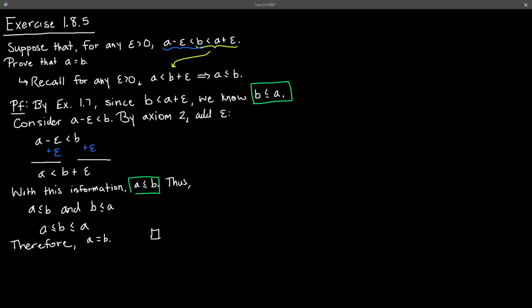So just to reiterate, we had for any epsilon greater than 0, this nasty looking inequality, and we had to prove that a is equal to b. And it looks strangely similar to this fact that we proved in example 1.7. So my thought process was to get it in the form of example 1.7 and use that information. Once we prove something, you want to use it to your advantage.